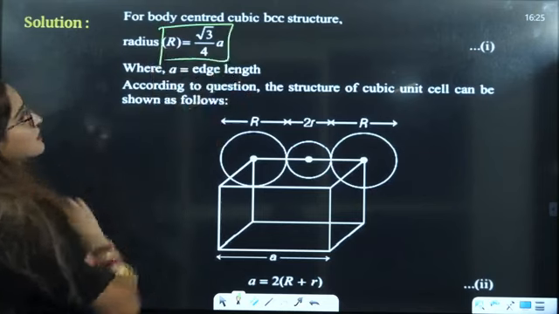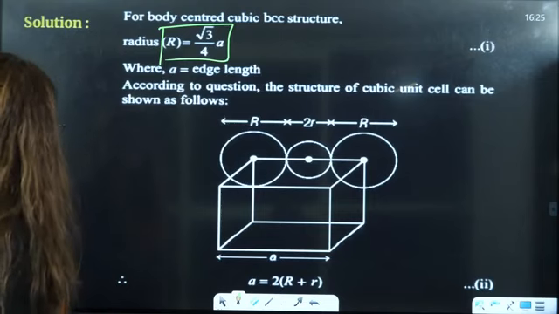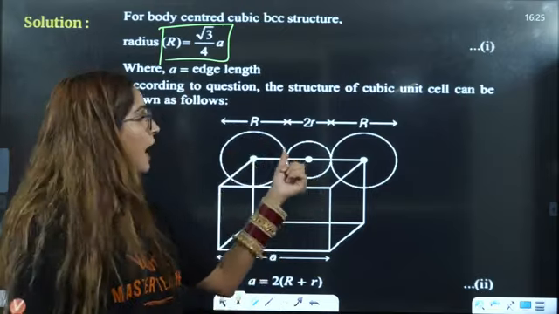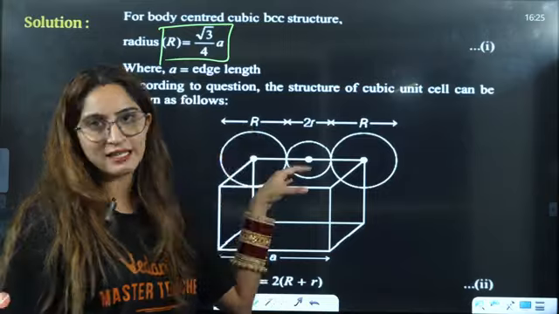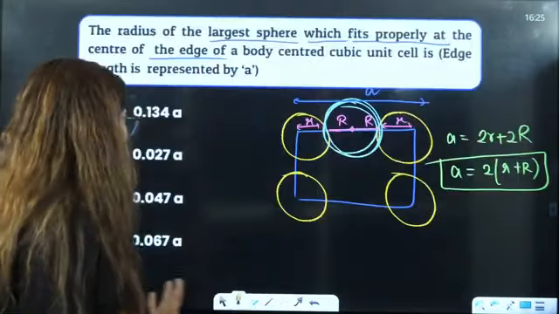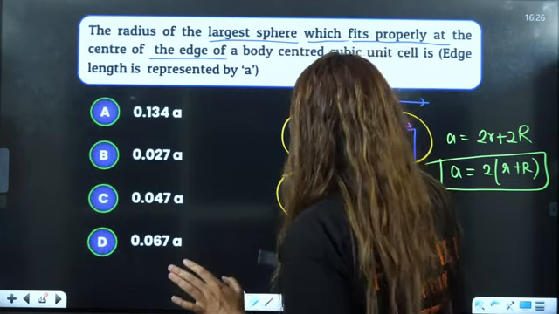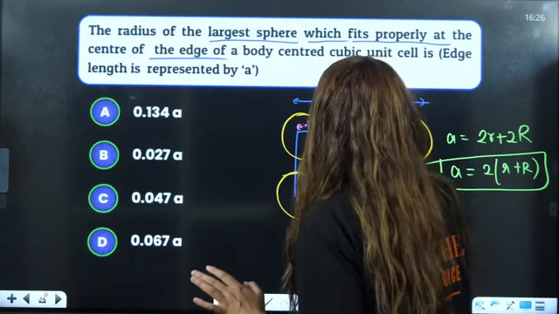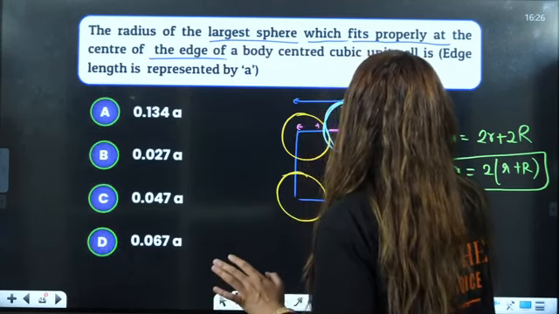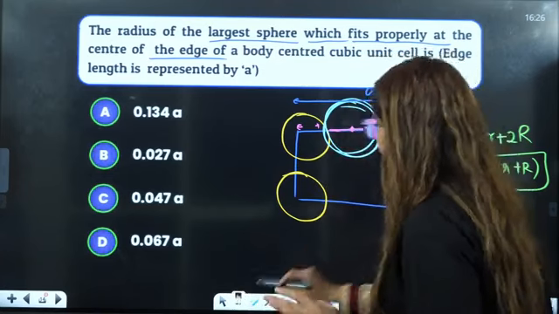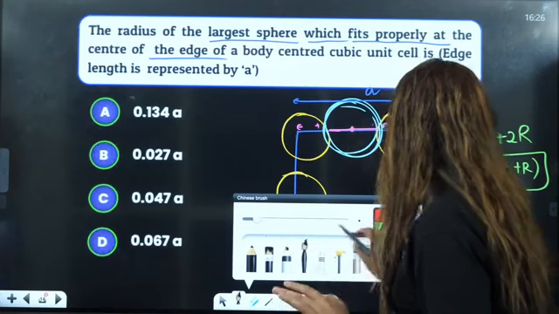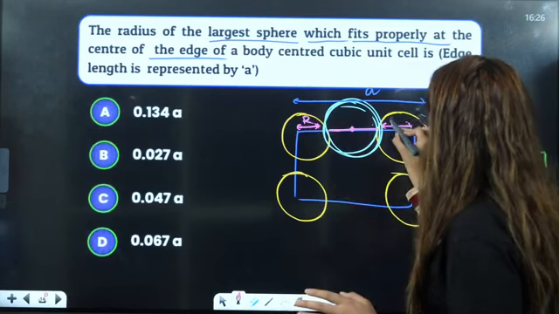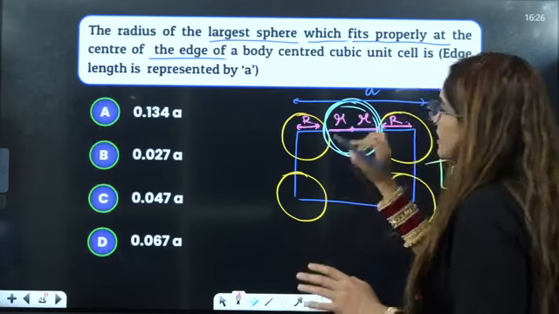That radius, basically, I have taken. See, here they have taken capital R as the radius of the corner atoms and small r as the radius of the center atom that will be on the edge. I have taken the opposite. So I'll take the same way only so that you don't get confused. It's totally your choice, you can represent it by x, y as well. So I'll represent it with the same only so that you don't get confused in the calculations. Here I am representing it by capital R, and in the center its radius is R.